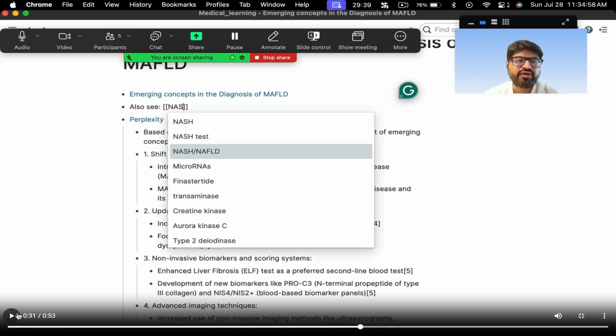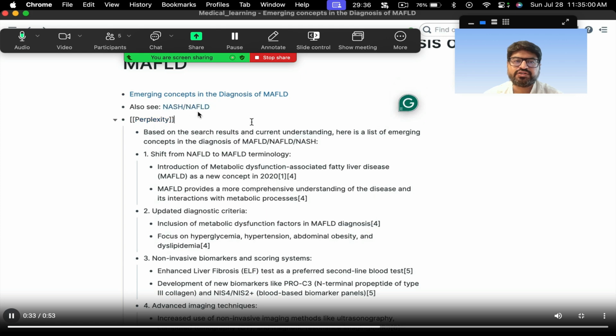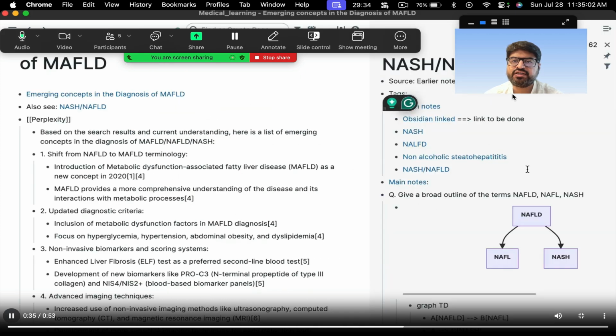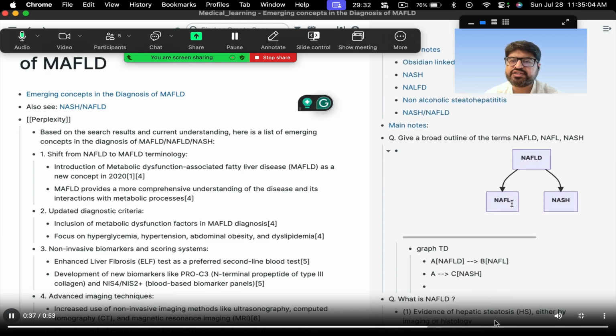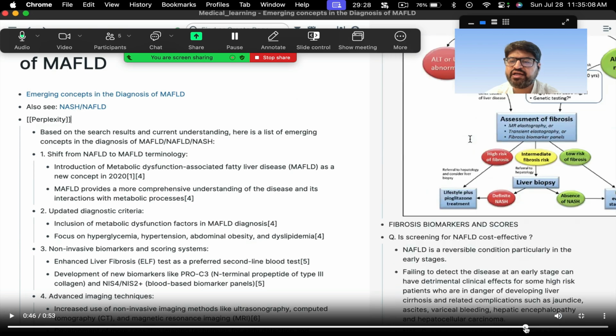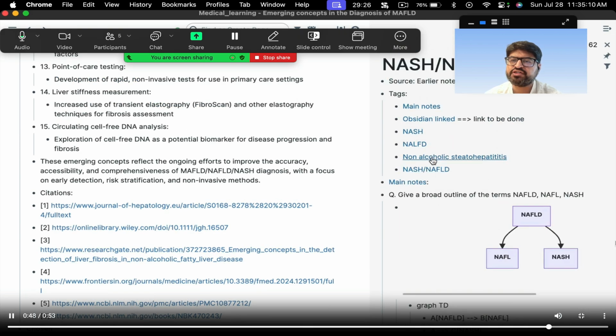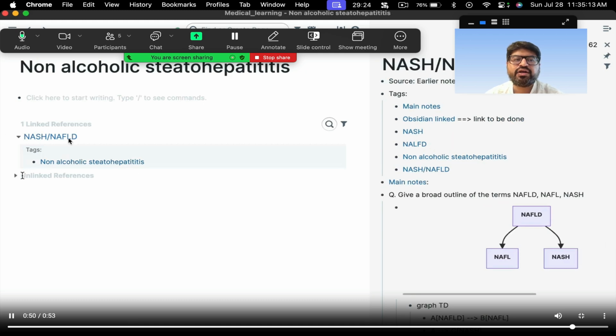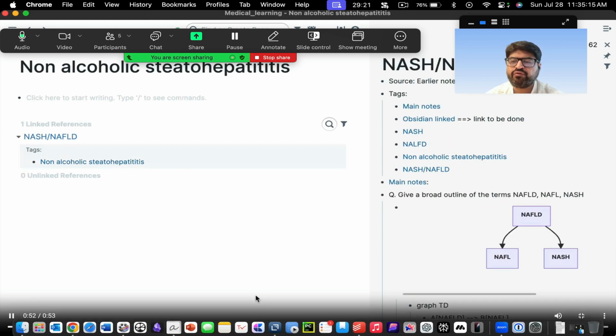So you look at MAFLD, and then you can link it with other notes, right? Let's say NASH and FLD. That's another terminology I'm using. On the side, I can open the notes for this also. So all my notes are saved in this Roam Research. I can export these notes as a markdown file, and then include it in my research paper or wherever I'm using it.